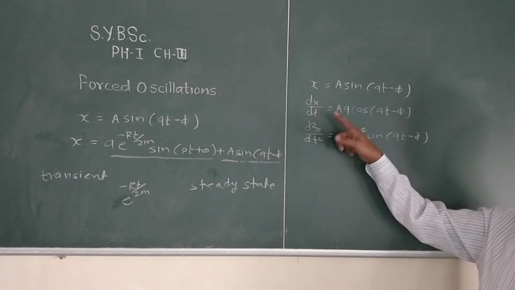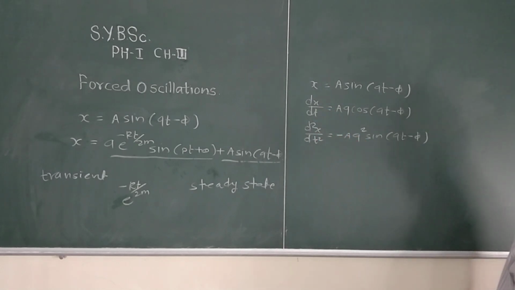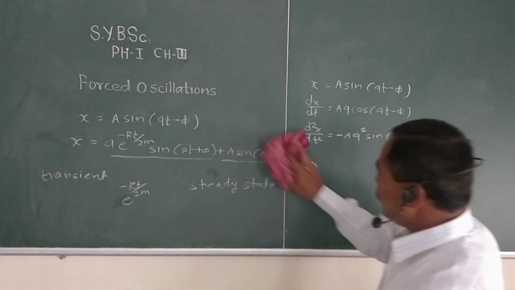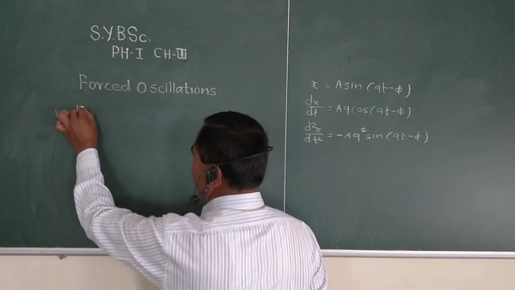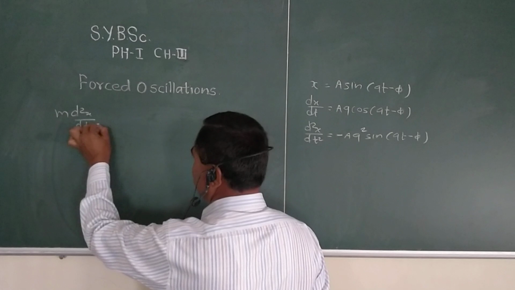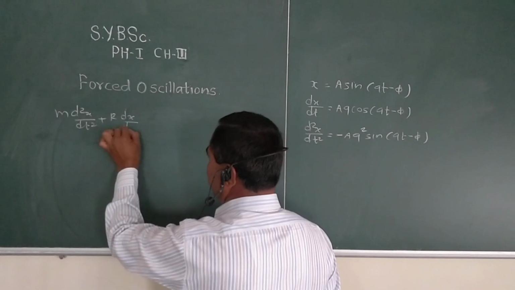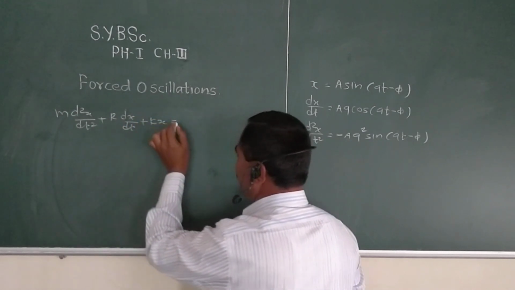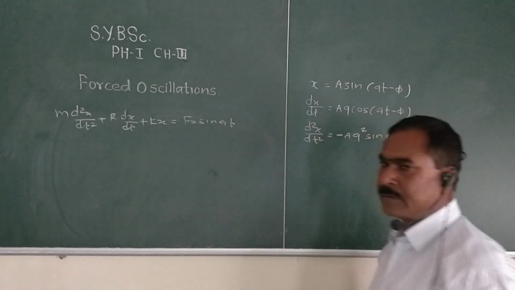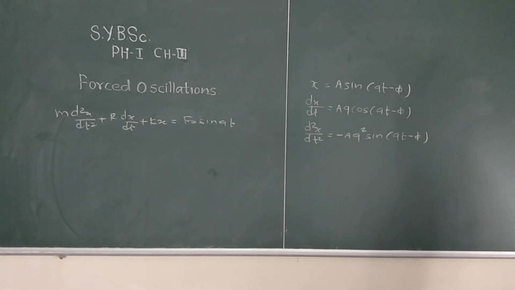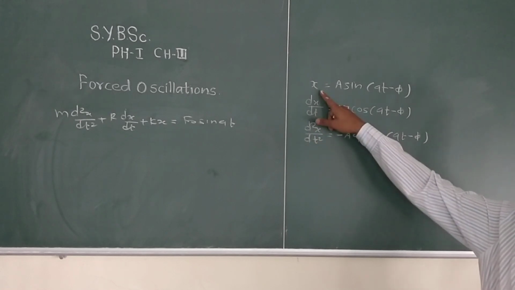Right, now we substitute the values of dx by dt and d2x by dt square in the differential equation. So we write here the differential equation, that is m d2x by dt square plus R dx by dt plus kx equal to F naught sin qt. Now we substitute the values of d2x by dt square, dx by dt and x in this equation.